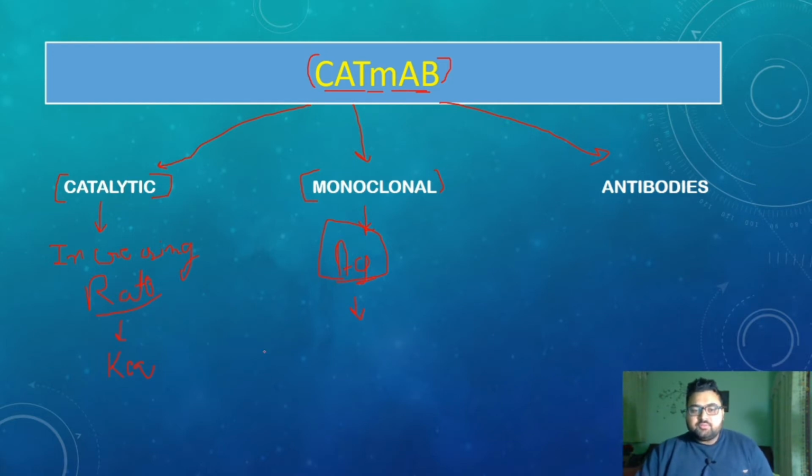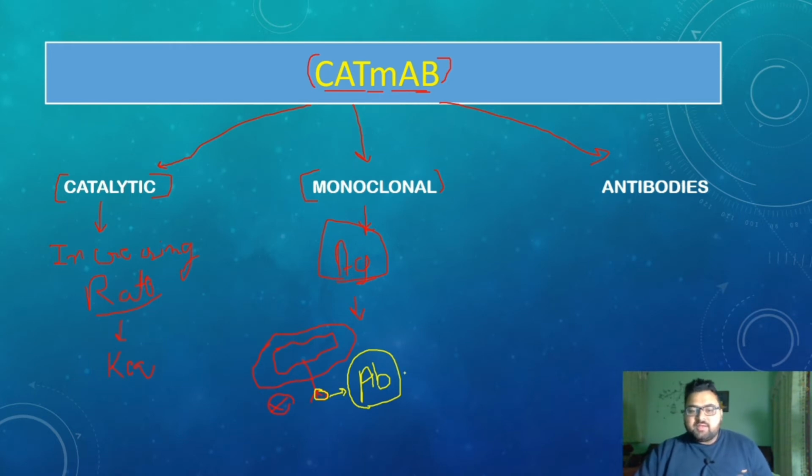Suppose this is an antigen or foreign particle which has an X surface protein. This part, for which our antibody has the specificity, is known as the epitope.